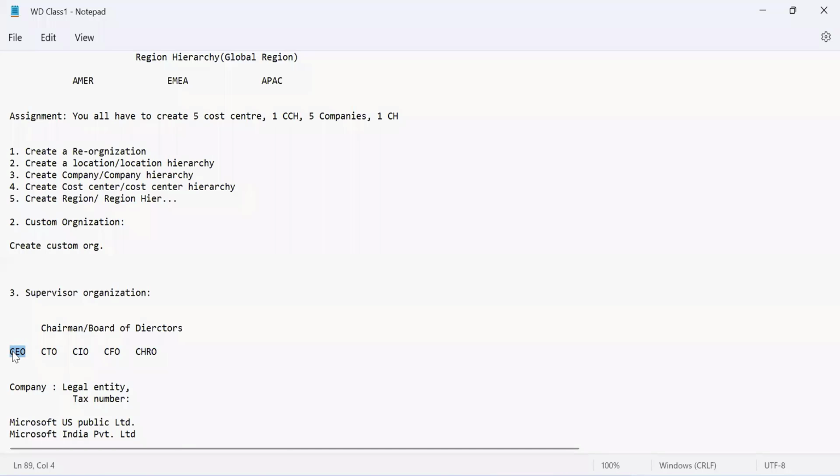Okay. Then let's talk about another very important terminology which you see these days. Every organization is going to have it, but if it is a product-based company, definitely you will have this designation, which is CTO. CTO is basically your Chief Technology Officer.